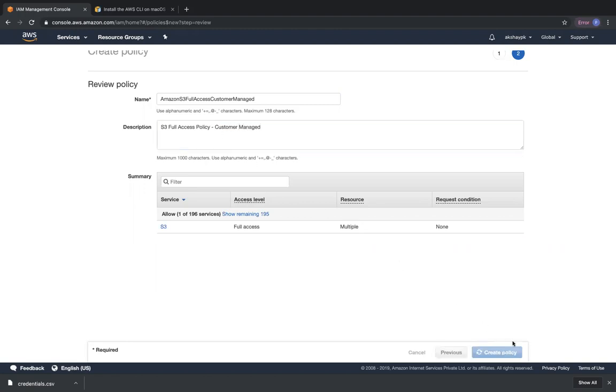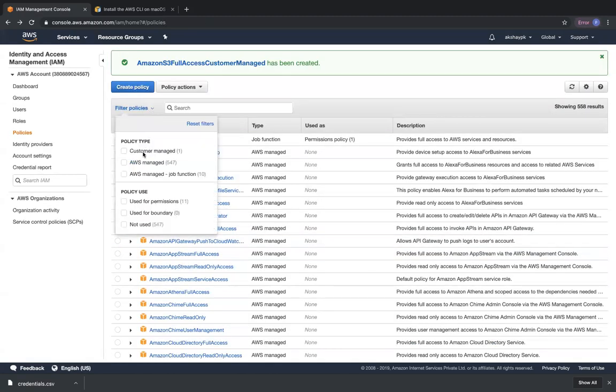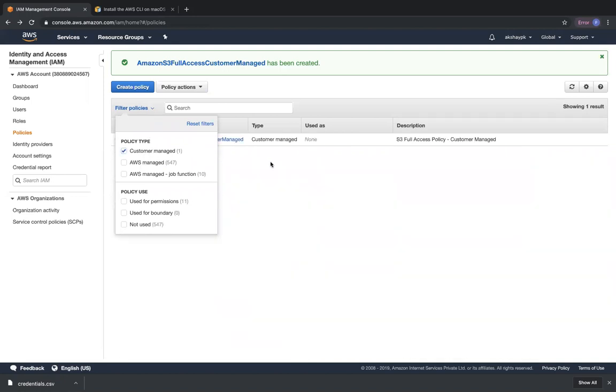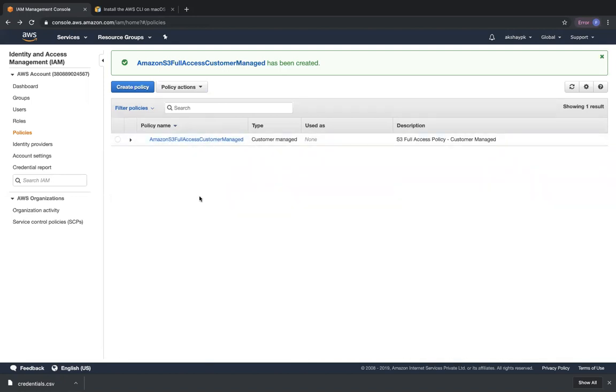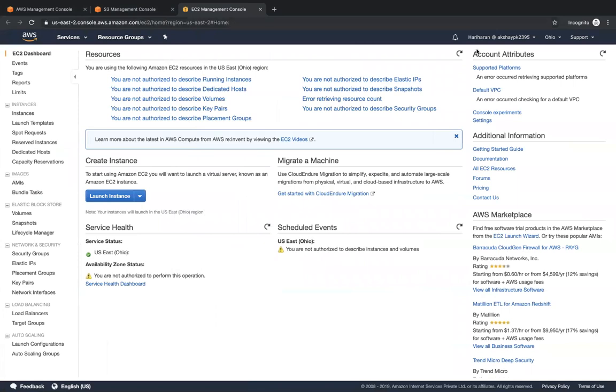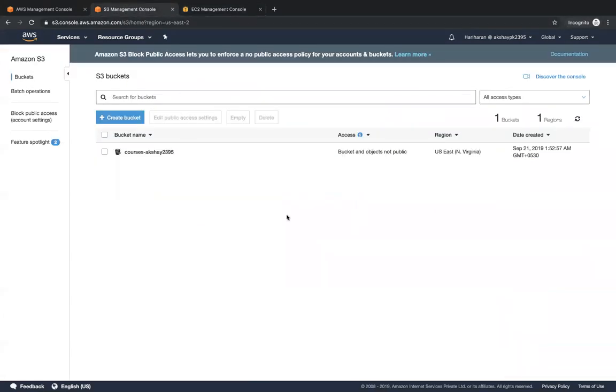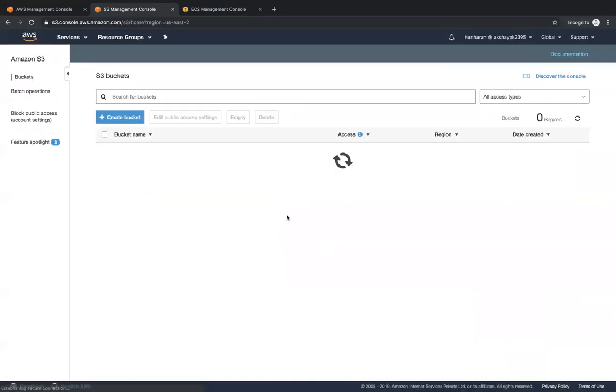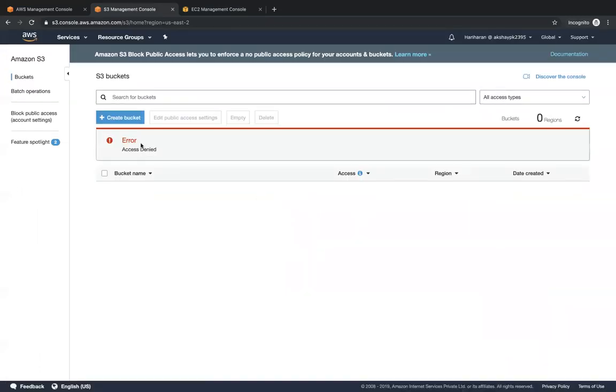I can go ahead and create the policy. Now I'll be able to filter between customer managed policies and AWS managed policies. If I click on customer managed policy, I have my only policy over here. Now I'm going to go ahead and refresh. This is the incognito window where Hariharan is. I'm going to refresh S3 and see whether he is able to access the S3 bucket. Error, access denied, because we have revoked his S3 policy from the group.